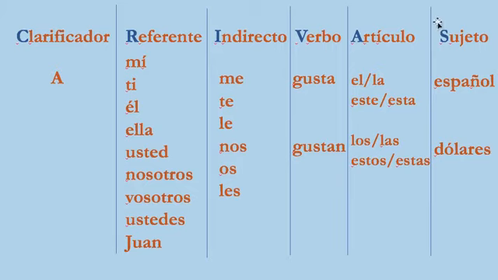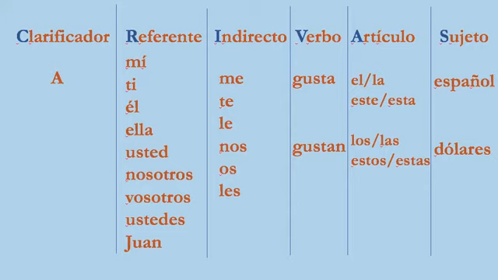Where in the latter part of the sentence also all goes together. Usually, I like to start with the subject. For example, in this instance, I like Spanish. This is the actual subject of the sentence, and it determines the article adjective, either el, la, los, las, or este, esta, estos, estas, and it also determines the verb, which is either only singular or plural.